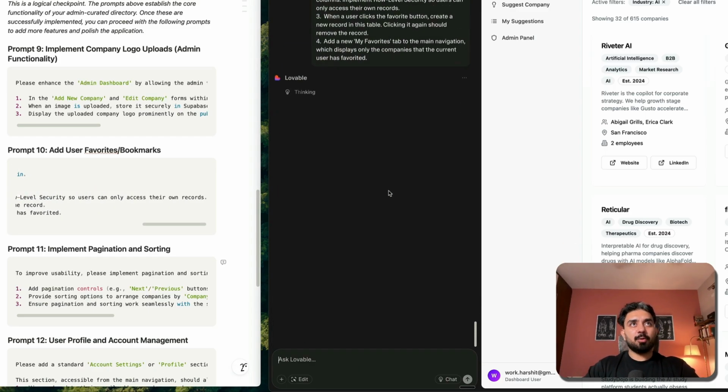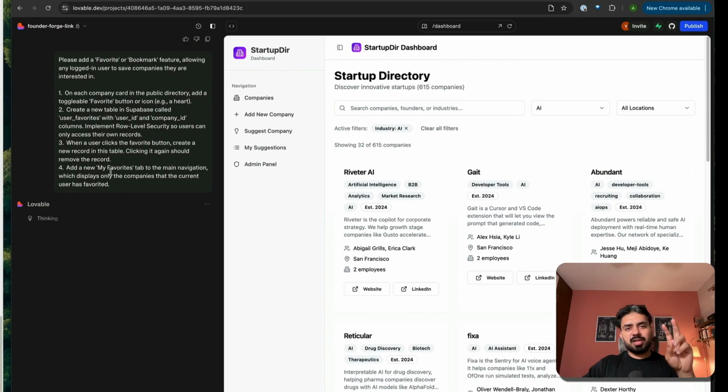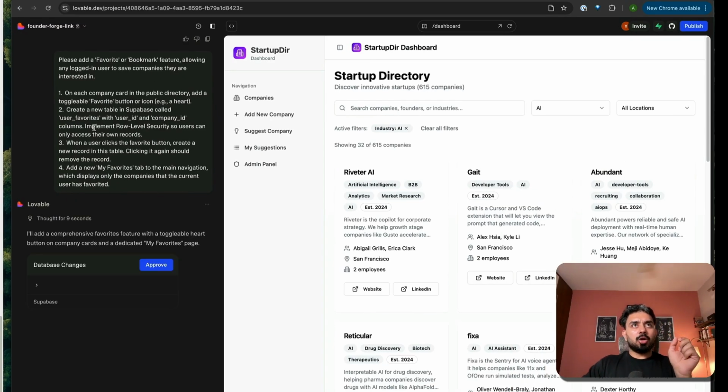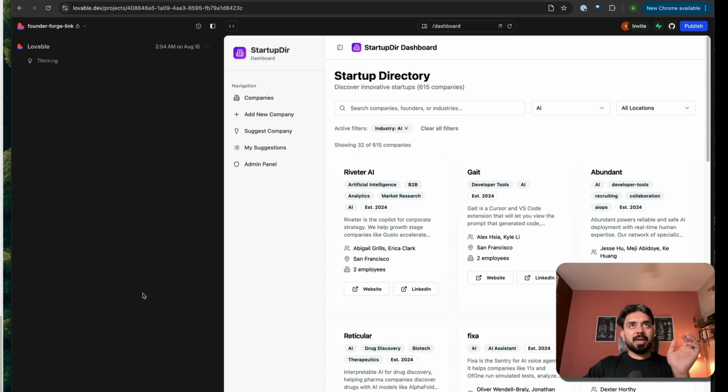So on each company card, public directory, add a toggleable wish list, sort of like a heart button on top of it. Create a new table in Supabase called user favorites. Okay, so it'll start implementing. I'll approve the Supabase interactions that Lovable is making. It is handling the Supabase backend for us end to end.